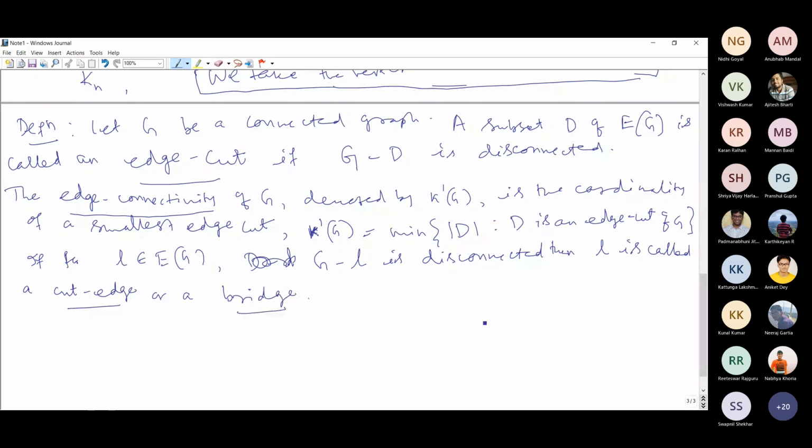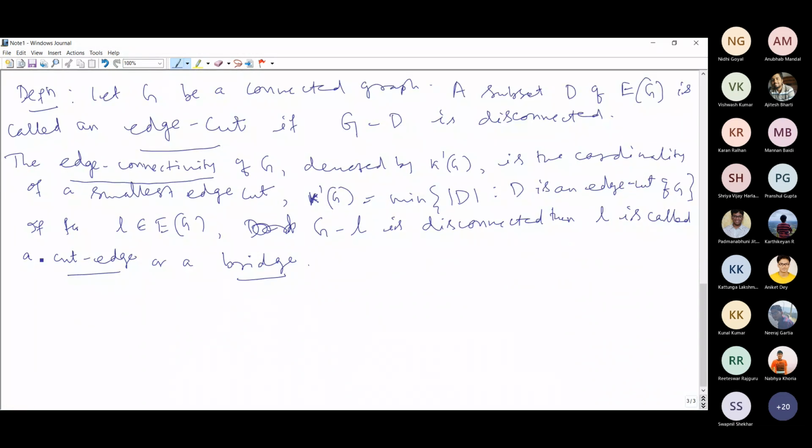Take this example again for a path. Consider any path.